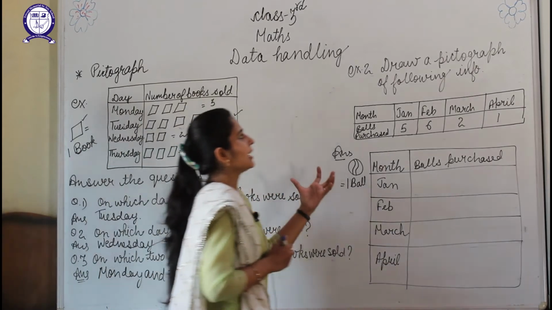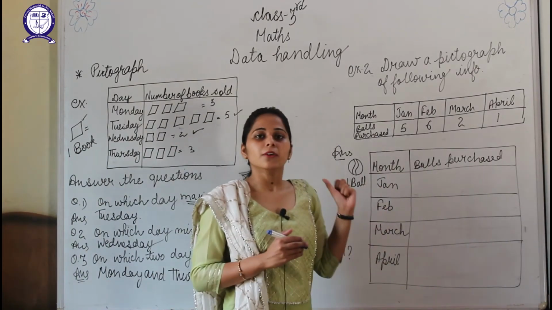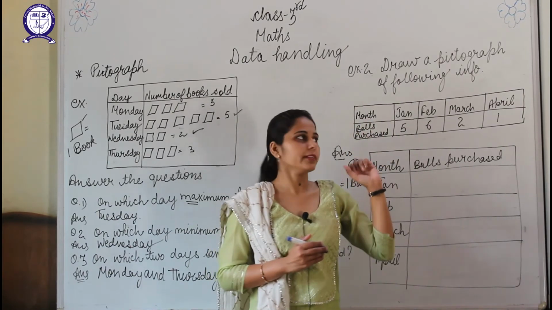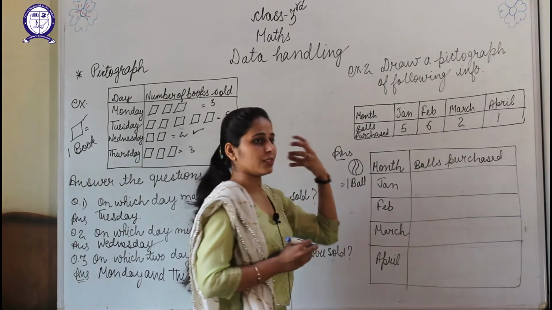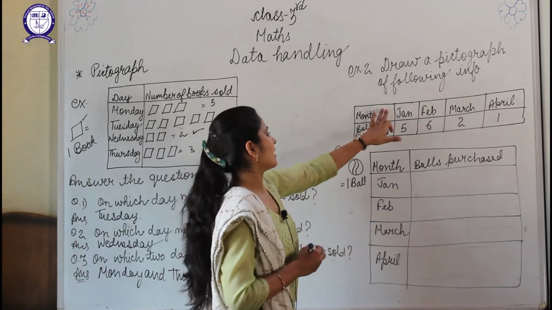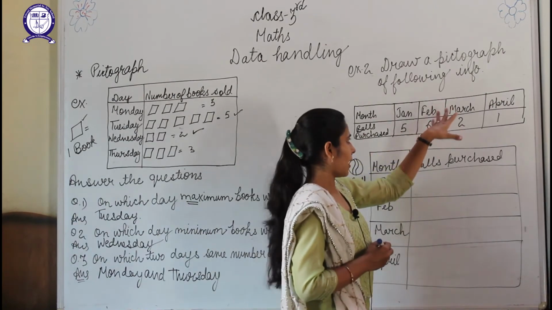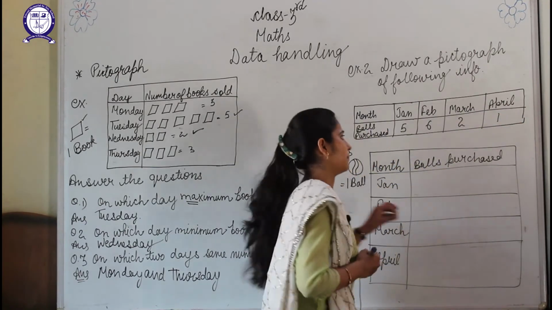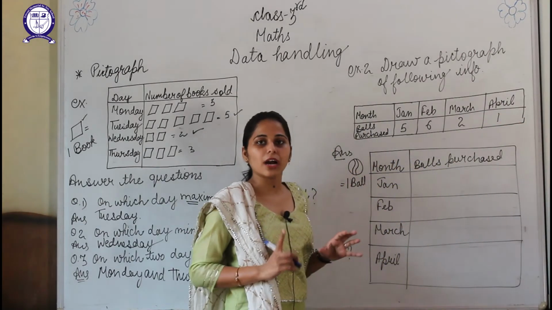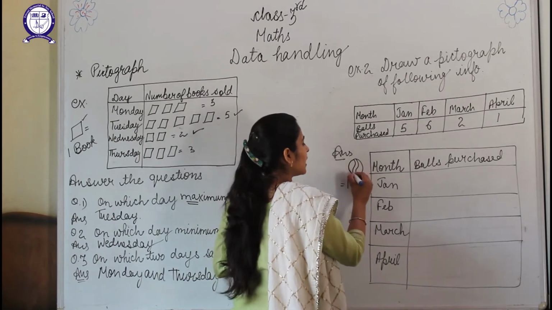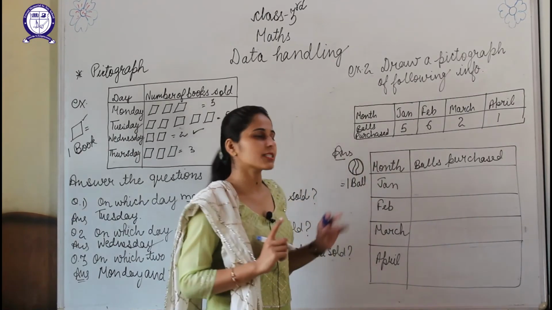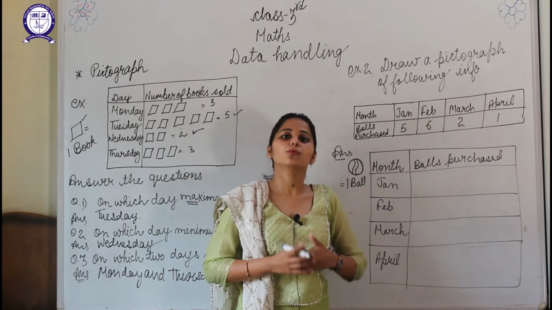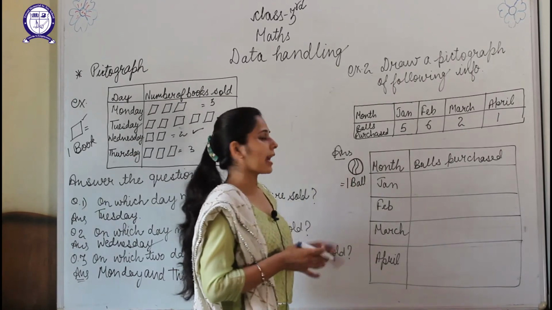Now the second type is to draw a pictograph using the following information. Here information is given, month and balls purchased. It means these are the number of balls purchased by any child or any shop. So in January 5 balls were purchased, in February 6 balls were purchased, in March 2 balls were purchased, in April 1 ball was purchased. Now before starting the pictograph you have to take care that the sign you are taking, you have to mention that sign is equal to how many objects. Here I am taking 1 ball. You can also take 2 balls, 3 balls, 4 balls. Okay, this is the sign I am taking for the balls.